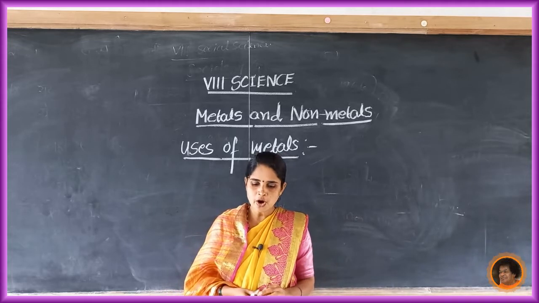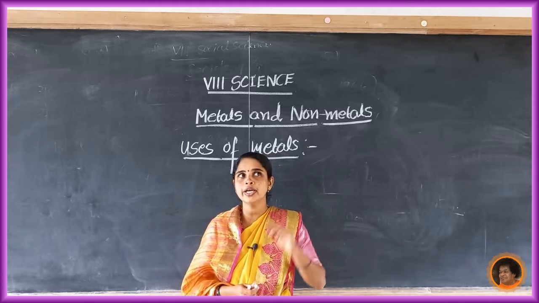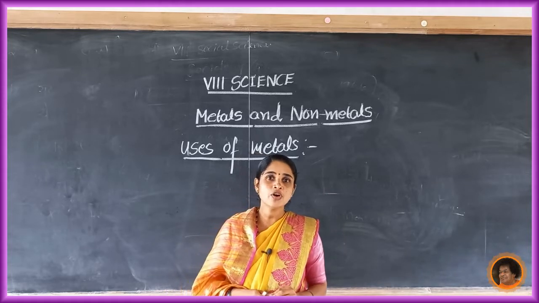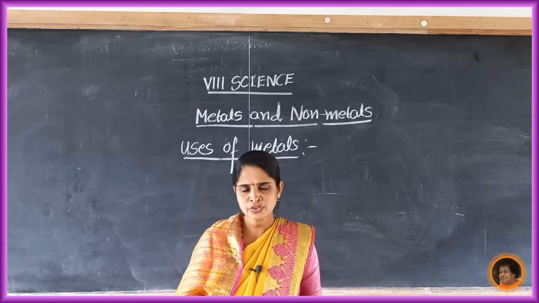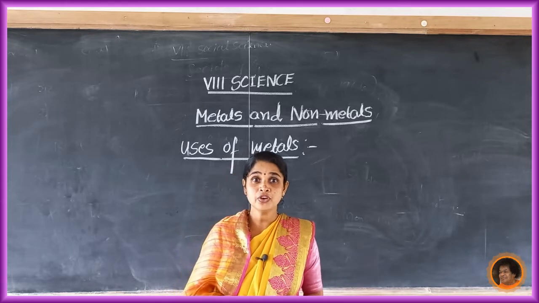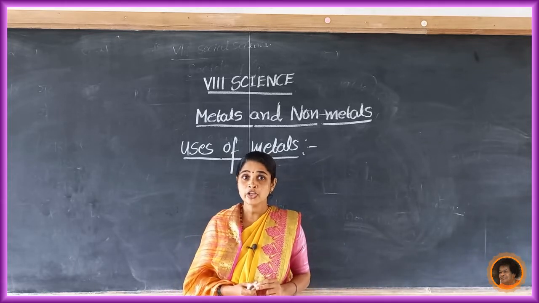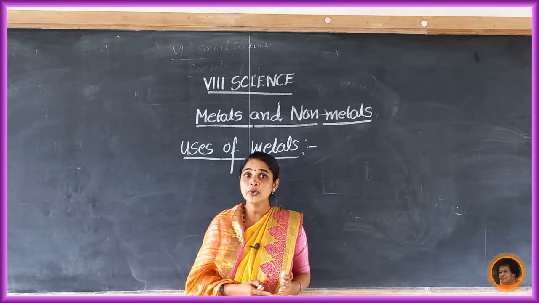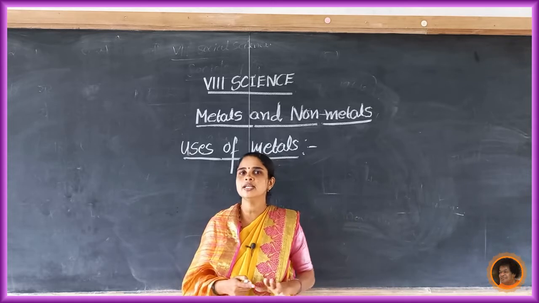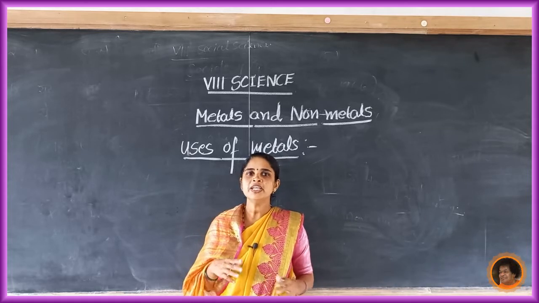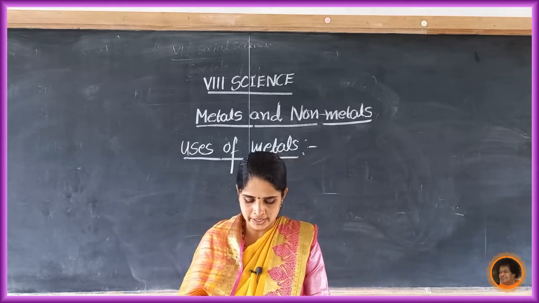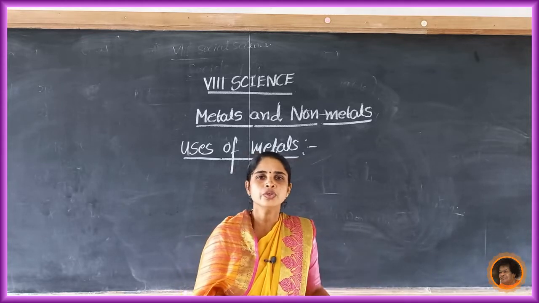In electrical wires, copper wire is used, so it is also a metal. And we use ornaments like gold and silver. Gold and silver are metals, so ornaments are also made up of metals. These are all uses of metals.